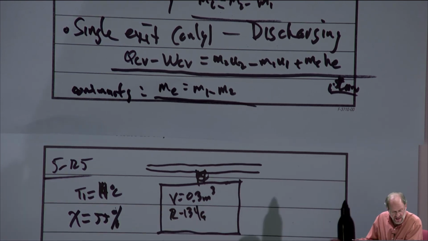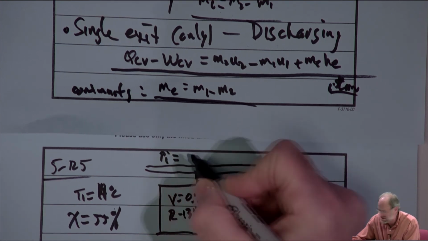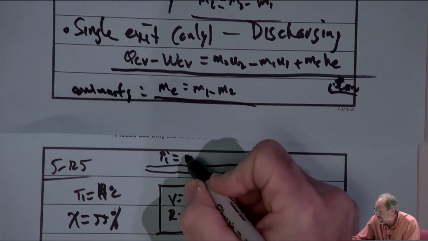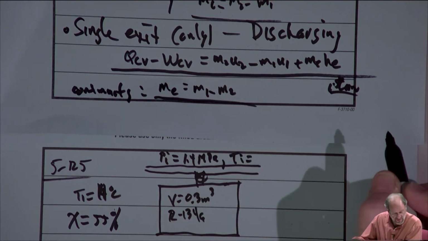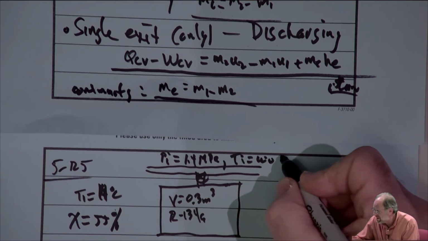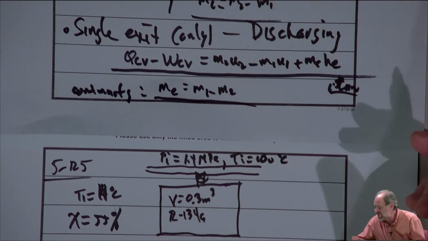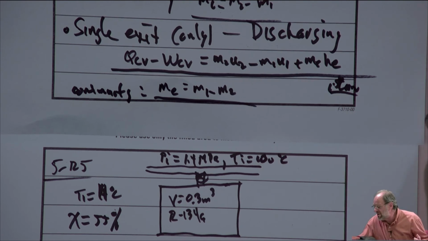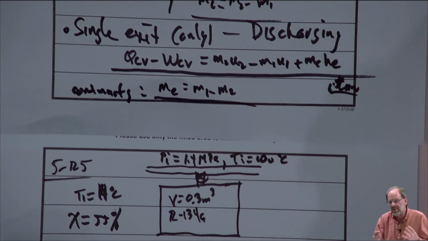It says that the supply line, and that's up here at the top, has an inlet pressure of 1.4 megapascal and an inlet temperature of 100. Now it says that the refrigerant flows steadily in the supply line, and that's really just the author's way of saying that there's no change in the inlet conditions. But frankly, in all these uniform flow problems, we're assuming that the inlet conditions are uniform, that there's no change in them. The author didn't really have to tell us that, but it doesn't hurt, I guess, to hear it.